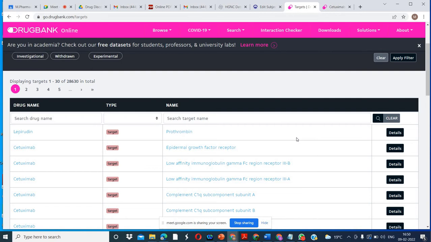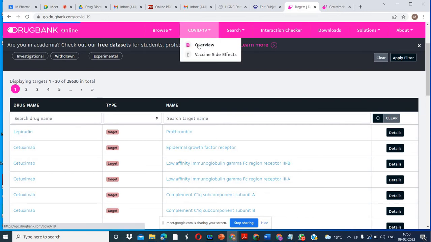So now I am giving you the exercise. Just select one drug for COVID-19. See which drug is nowadays in use for COVID-19 and what the targets are. Do you see the COVID-19 information given here or not?